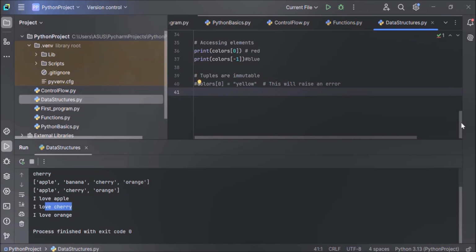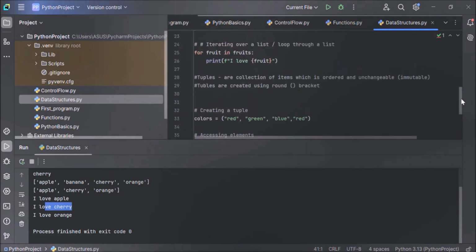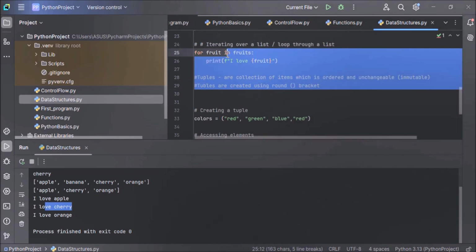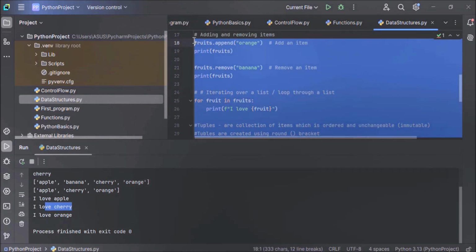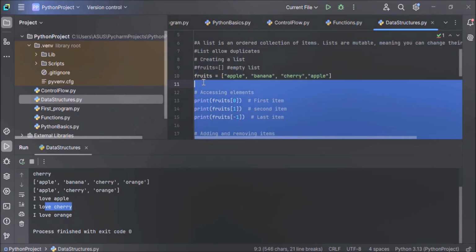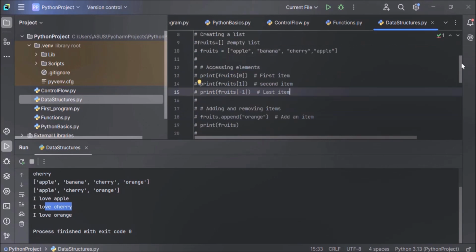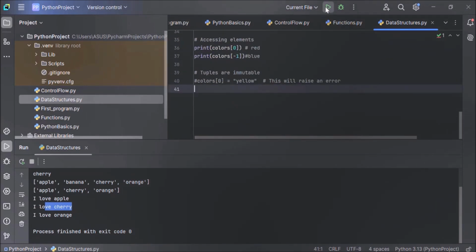Now let's execute this code and see the output. Let me comment out the above code of list because we don't need it now. Now let's execute.